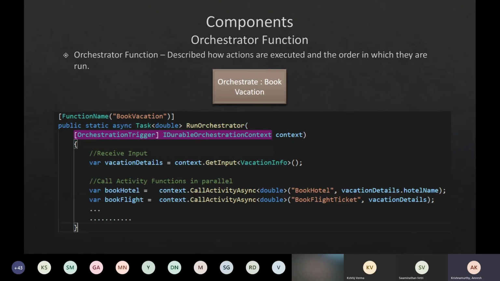And again, this function can take an input. If you see context, it is basically the durable context that this orchestration function is receiving, and almost all the actions that we do within an orchestrator function use the context. We can call another activity function using call activity async, a method where we can pass an activity function as a parameter, and also the function arguments that it can take. In our case, we are passing the hotel name to a book hotel function.